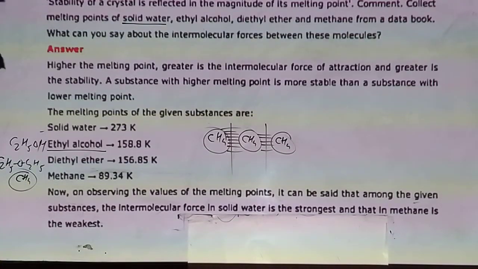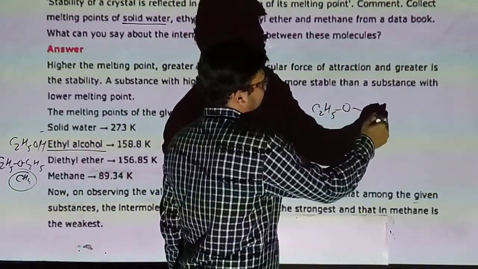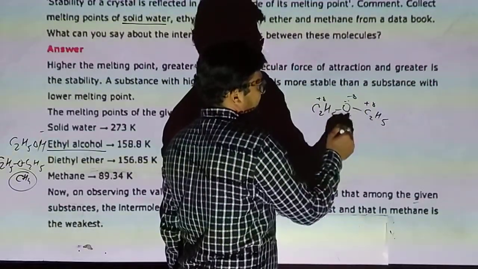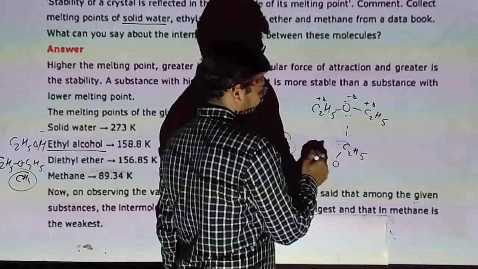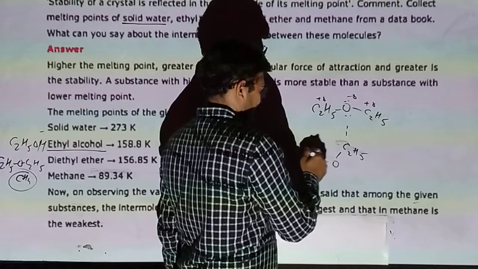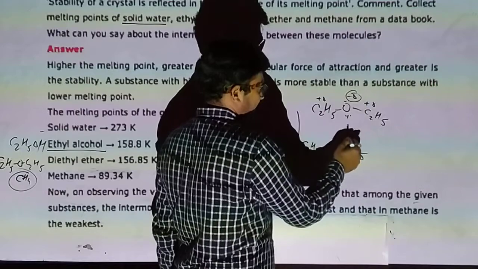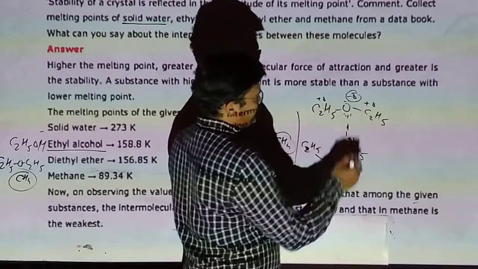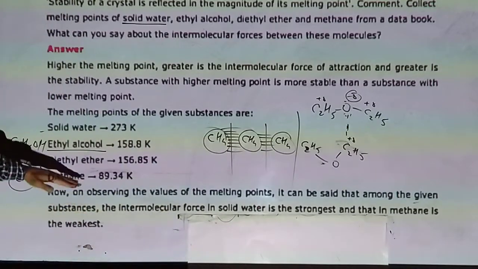Now diethyl ether. In diethyl ether, the bond between carbon and oxygen is polar. So there is a polar attraction, a dipole: the positive charge carbon attracts toward the negative charge oxygen. So it is higher than van der Waals, and the boiling point of ether is higher than methane.